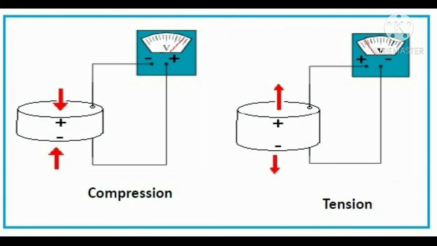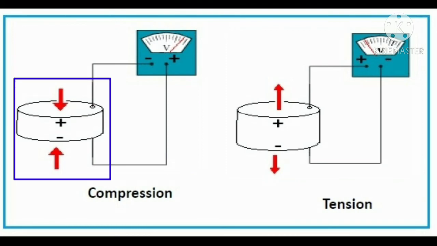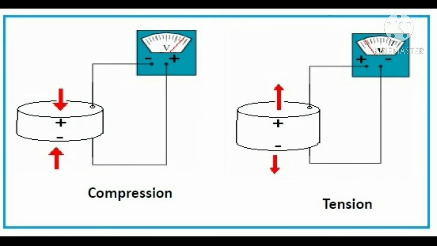In this piezoelectric circuit, the disc-like product is made from the smart material, and this product is connected to the voltage circuit. If we apply an external force to that piezoelectric material, then it shows compression, and due to that compression there is a generation of voltage, and that voltage can be indicated by voltage indicators. But remember, one point is that the compression in that material produces a positive voltage in that circuit.